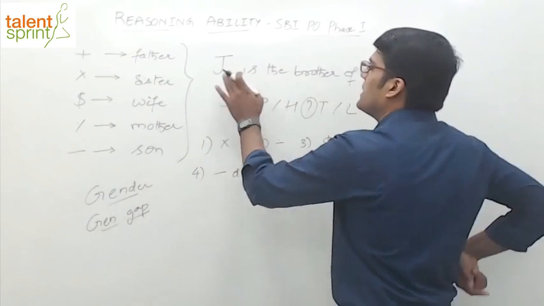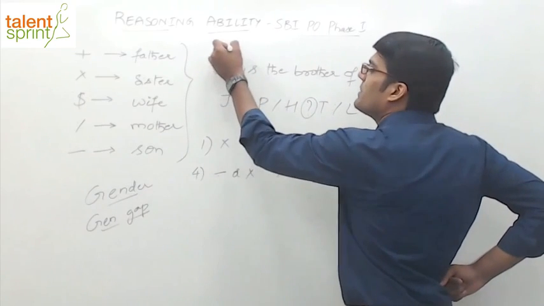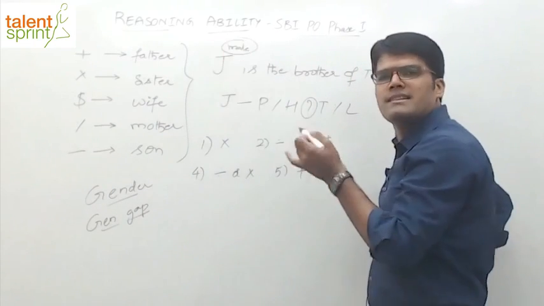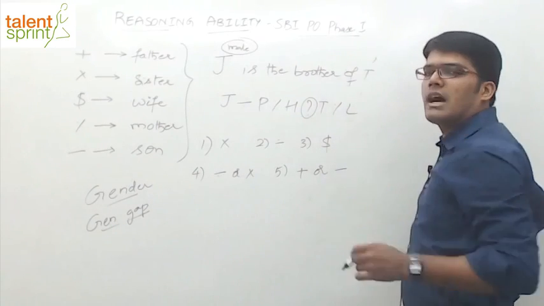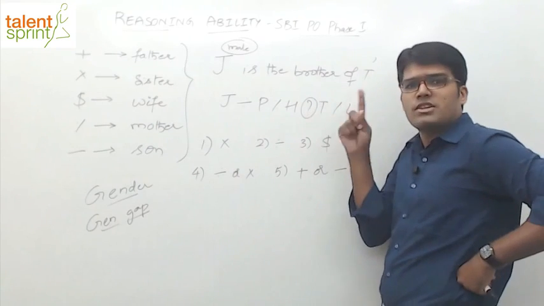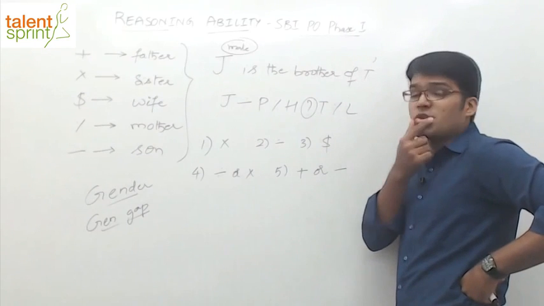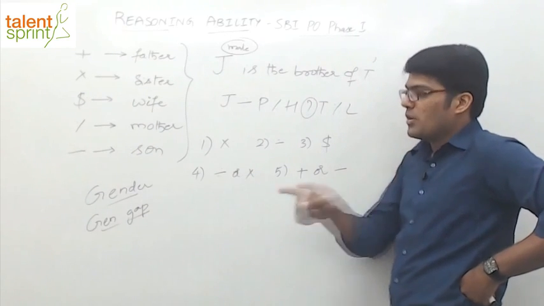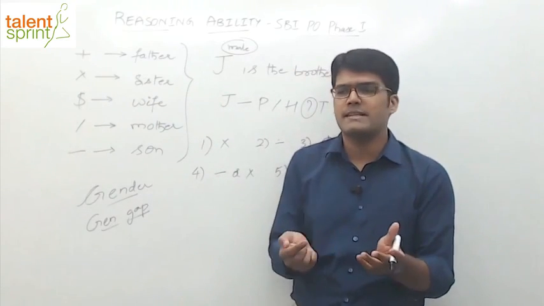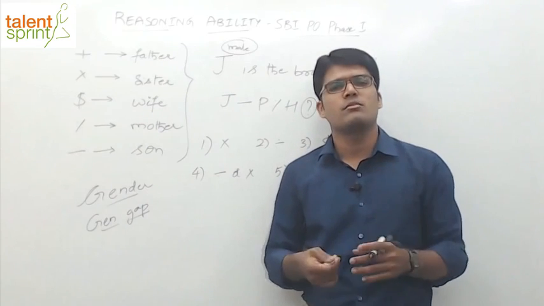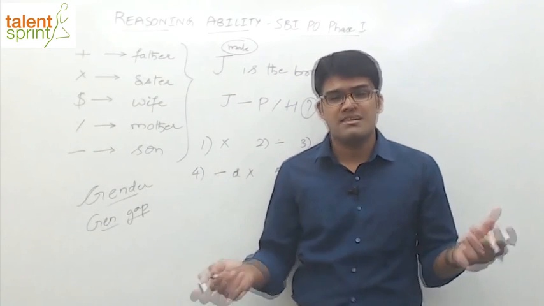For example, here what do we know? J is the brother of T. Now, if J is the brother of T, it is obvious that J is a male person, right? How about the gender of T? The gender of T is not known to us. We cannot argue on the gender of T, because T can be the sister of J or brother of J. Both are possible. So T's gender can be worked on, but J should definitely be a male person. Then the second point, gender is done. Second point is generation gap. Now, what is meant by generation gap? For example, me and my father, the generation gap is going to be 1. Me and my grandfather, the generation gap would be 2. Your siblings, the generation gap is 0, right?